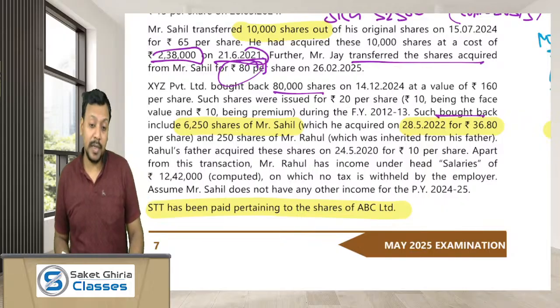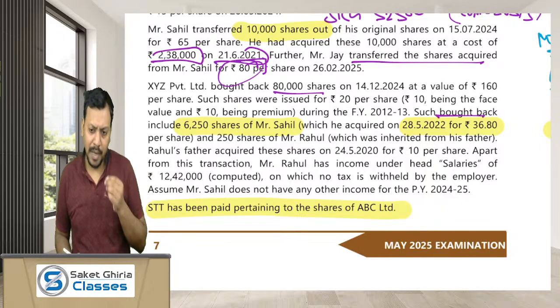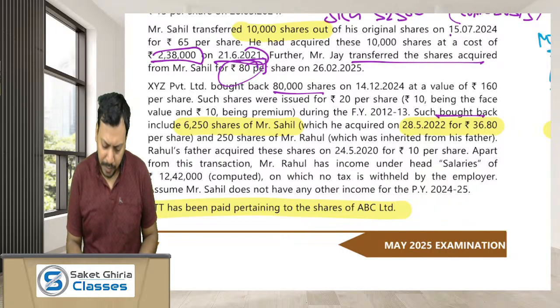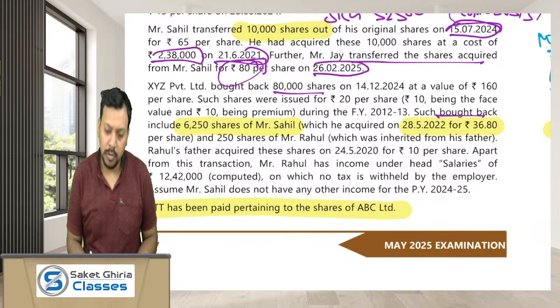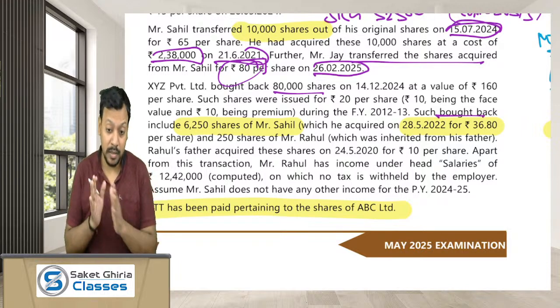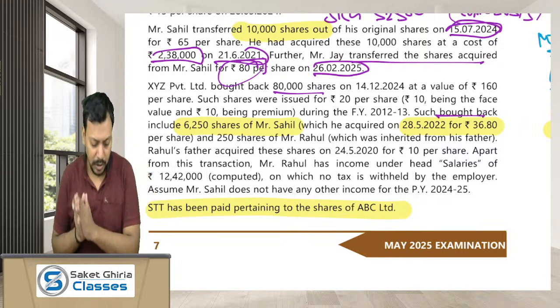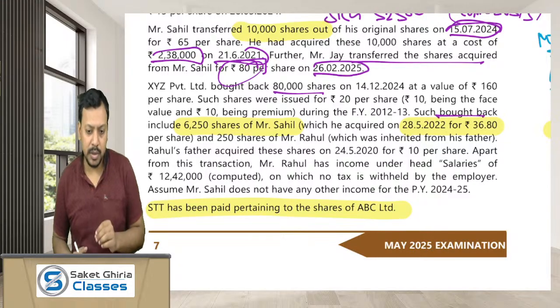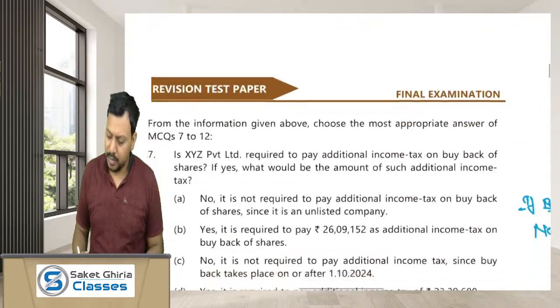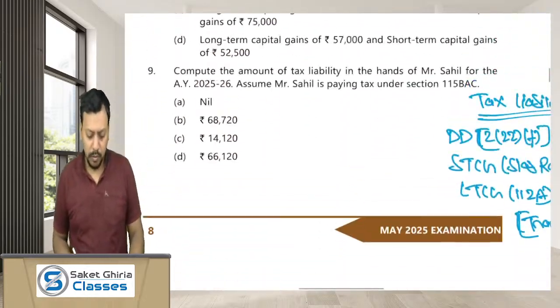So Mr. Jay has earned a short-term capital gain, because he obtained the shares on 15/7/2024 or after, and he has transferred the shares on 26/2/2025, which means the period of holding is not exceeding 12 months. So the resulting capital gain would be short-term in nature. How much capital gain is Mr. Jay earning from each share? Sir, 15 rupees. 15 rupees into 3,500 shares. So the short-term capital gain in the hands of Mr. Jay would be 52,500.